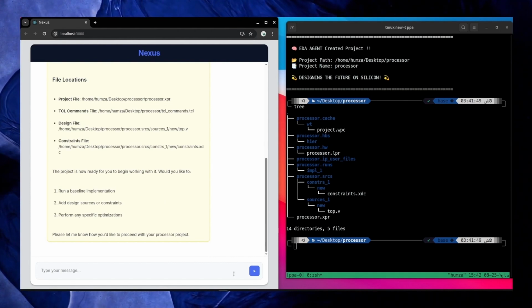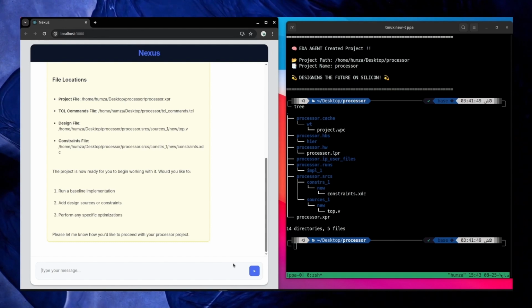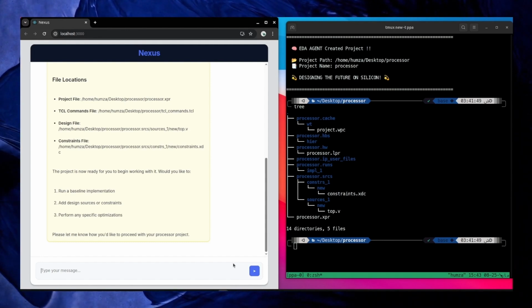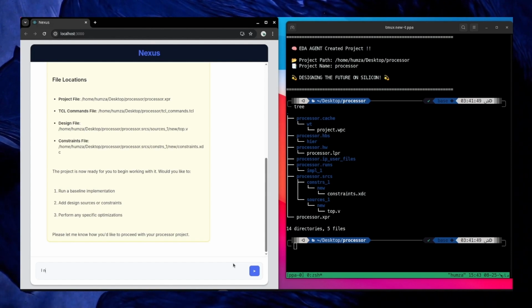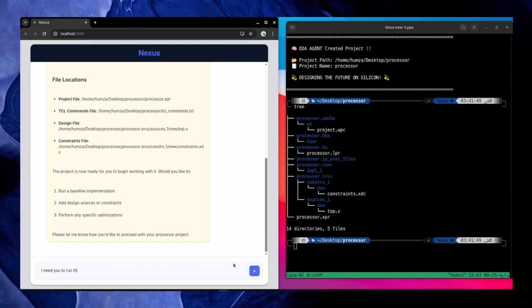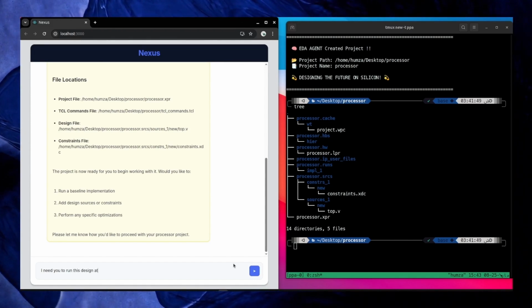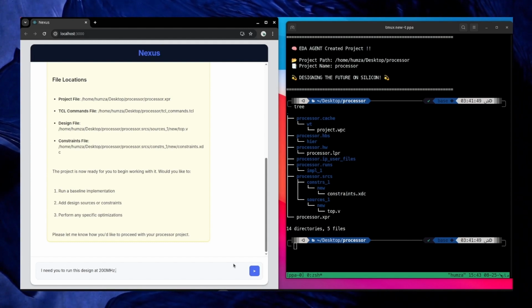Okay, next I received a design request from our design team. Since I am not a hardware engineer, I will just use this provided code. So let me paste it here. I need you to run this design at 200 megahertz, and I will paste the code here.